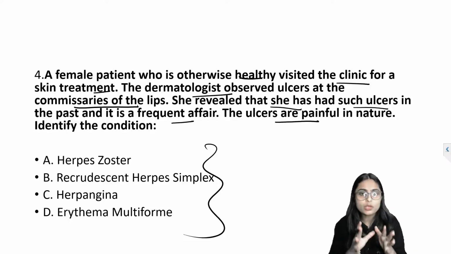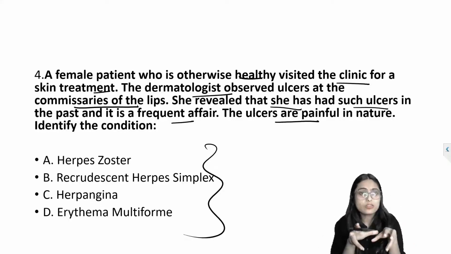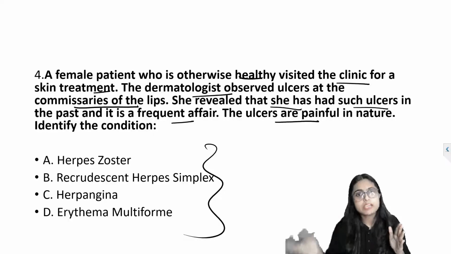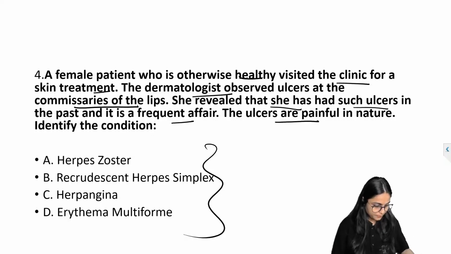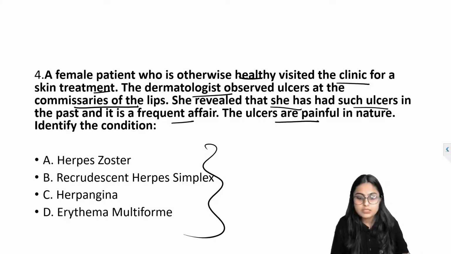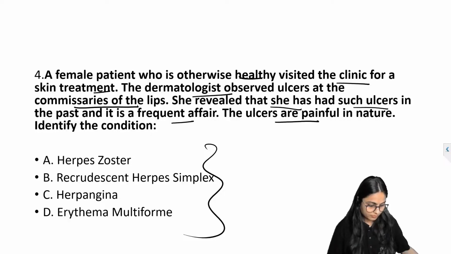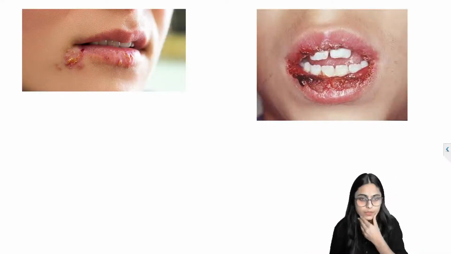Now here I'm going to tell you briefly about all the options, and how they can give permutations and combinations based on these options. They can give you image based questions also. So let's start from here.